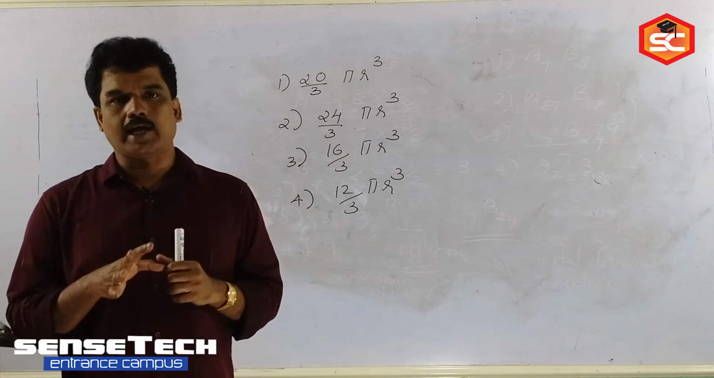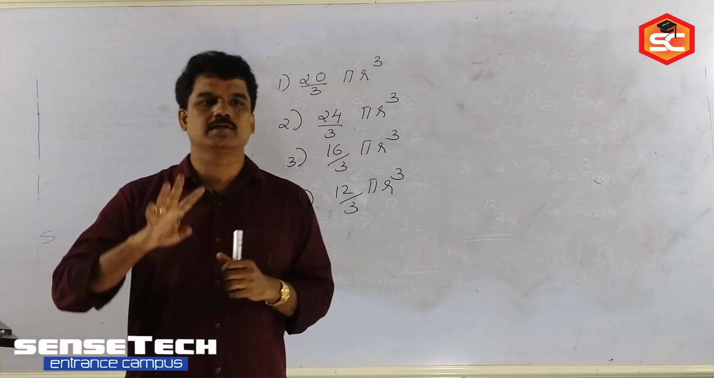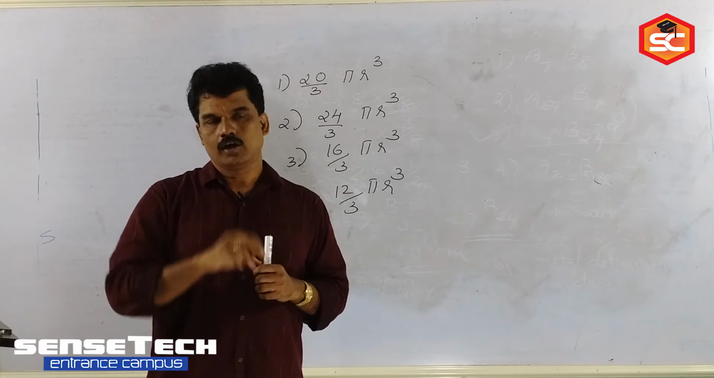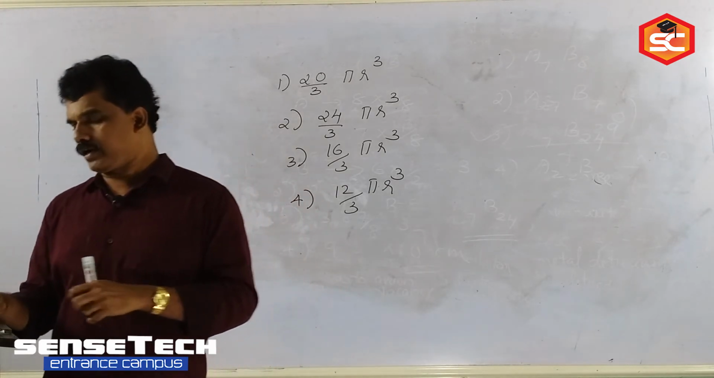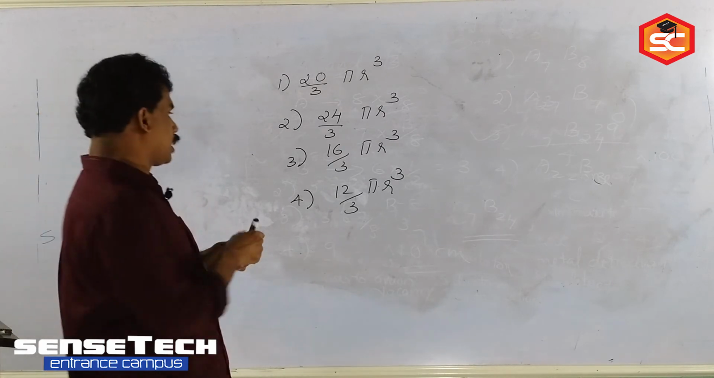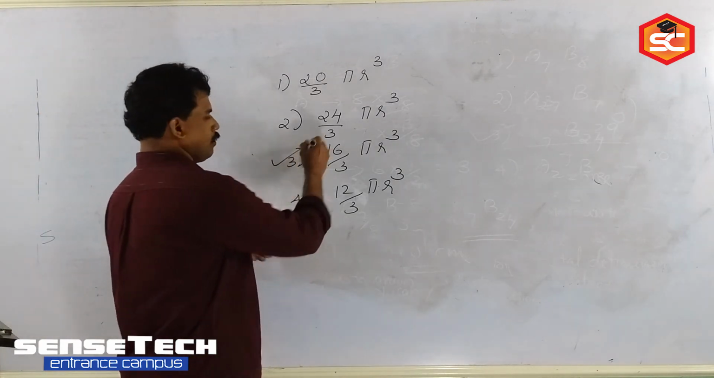In the question they have given the arrangement is FCC. In FCC, what is the number of atoms per unit cell? 4. So 4 into each constituent particle volume, which is 4 by 3 pi r cube. So the answer is the third option, 16 by 3 pi r cube.